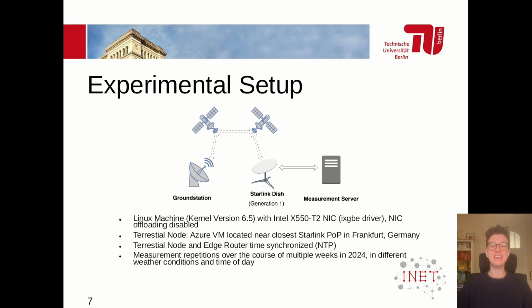Any NIC offloading or segmentation offloading was disabled, and the other side of our performance measurements was a VM in Frankfurt in Azure that was closest to the nearest Starlink point of presence to minimize any terrestrial network connectivity. Both of our measurement machines were synchronized via NTP to the same Stratum 1 server.